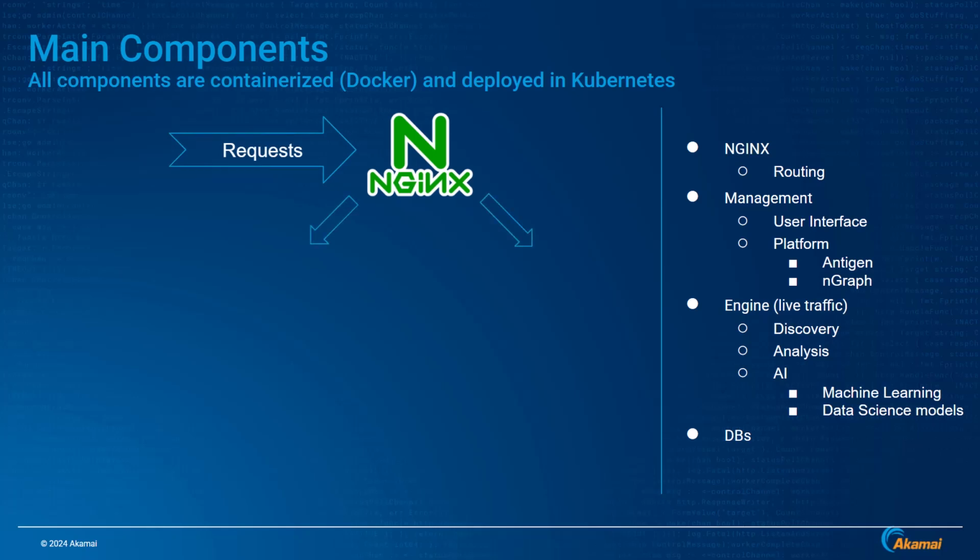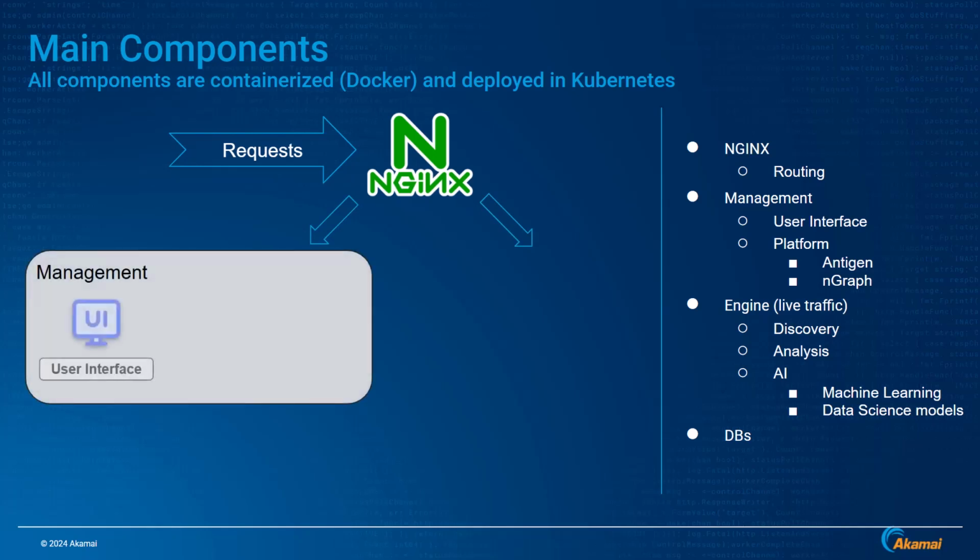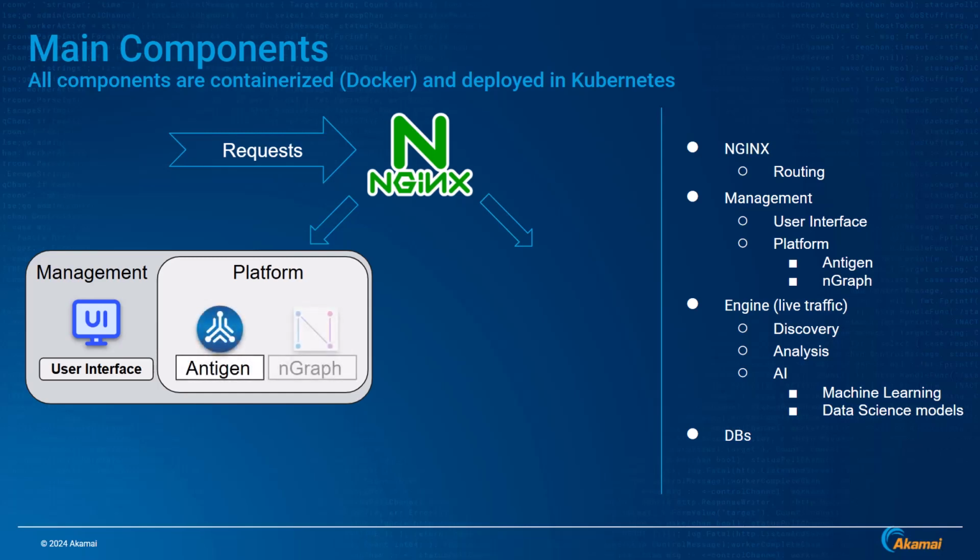There is also a set of components that are referred to as the management. The platform is a subcomponent of the management. It contains two additional subcomponents, which are antigen and ngraph. Let's explain what antigen is. Antigen is responsible for identifying posture findings.